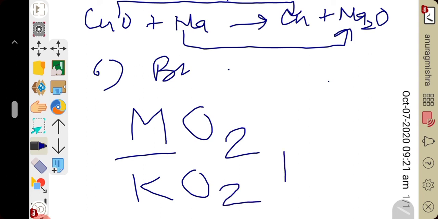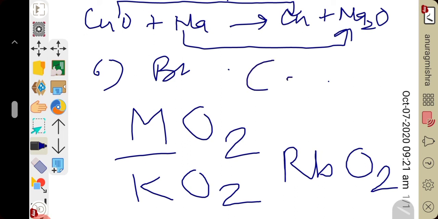When rubidium reacts with oxygen, it forms RbO2, superoxide. Cesium reacts to form the MO2 type compound CsO2. Very important: in burning of first group elements, lithium forms lithium monoxide, sodium forms sodium peroxide, and from potassium to cesium form superoxide, MO2 type of compound.